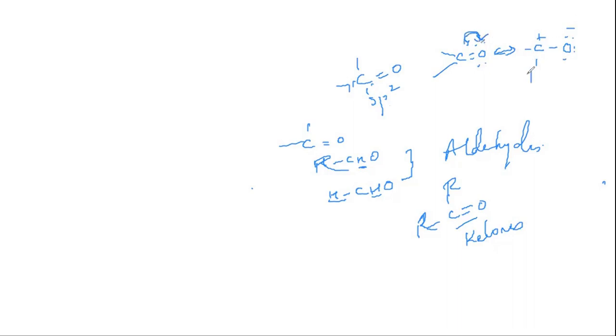So I can have a resonating structure shown like this, wherein carbon shows a single or a double bond character with oxygen, and here there is partial positive charge, and here there is partial negative charge. So this is nothing but the resonance hybrid. These structures are called canonical structures. So this is a brief introduction regarding aldehydes and ketones.